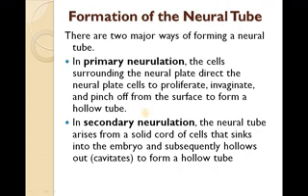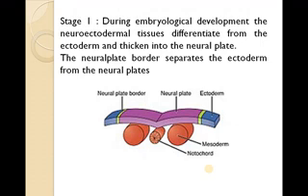In secondary neurulation, the neural tube arises from a solid cord of cells that sink into the embryo and subsequently hollow out, that is, cavitate, to form a hollow tube-like structure. So these are the two major ways of neurulation in the developing embryo.